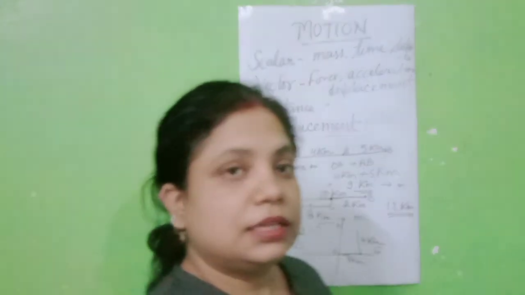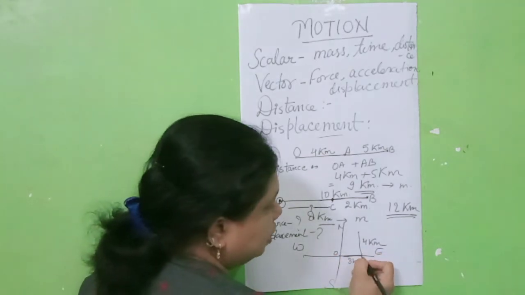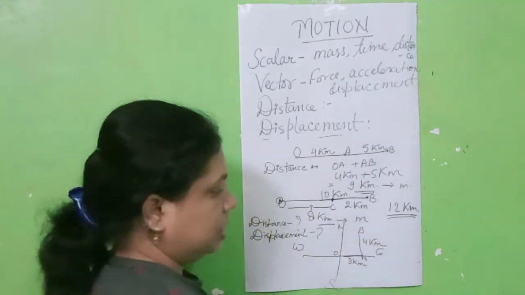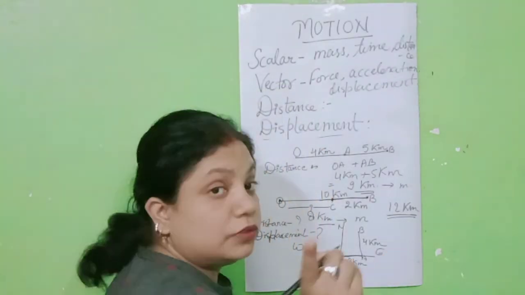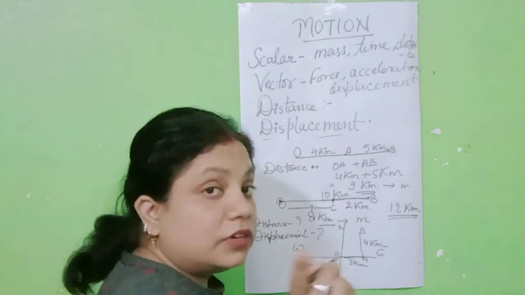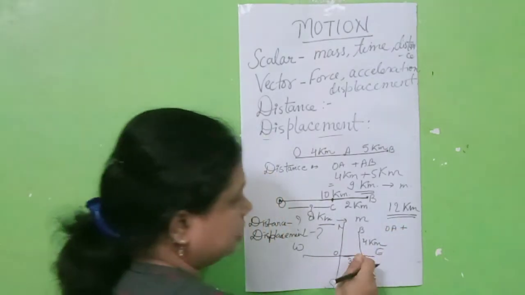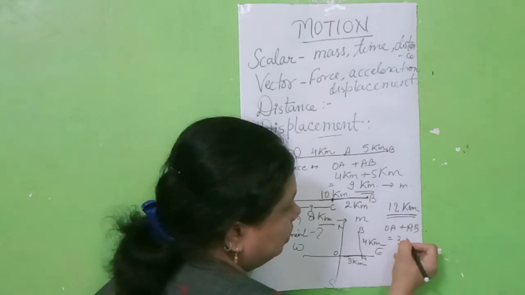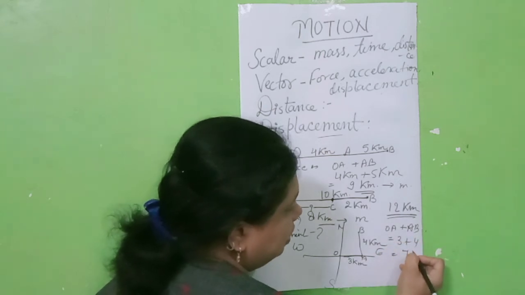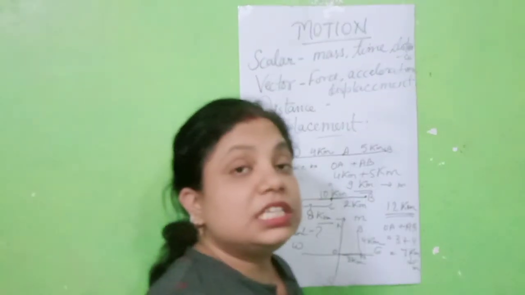Fine. Okay, I am explaining. This is O. Suppose this point is A, this point is B. If I ask what will be the distance, what will you do? The distance covered by the object will be OA plus AB. So it will be 3 plus 4, which is 7 kilometer. Again you will change it to meter. Fine. Now what will be the displacement?